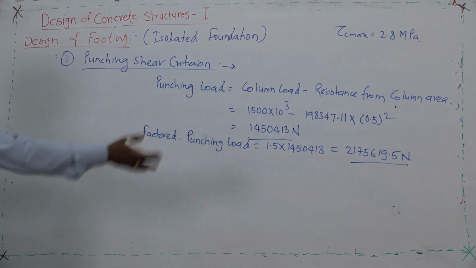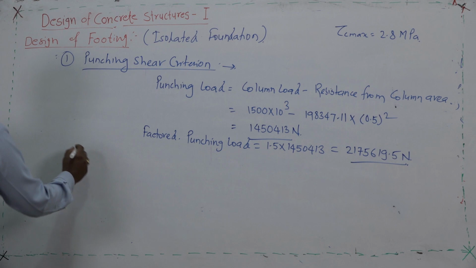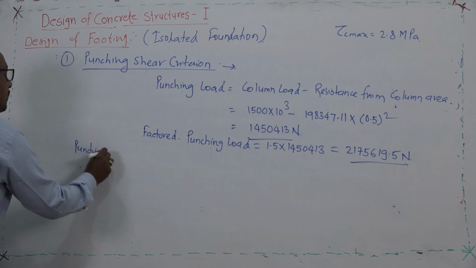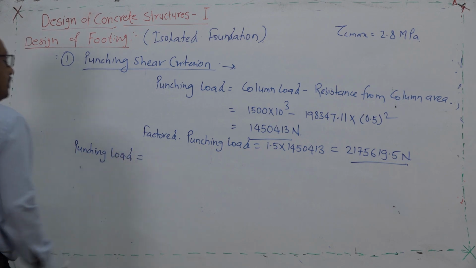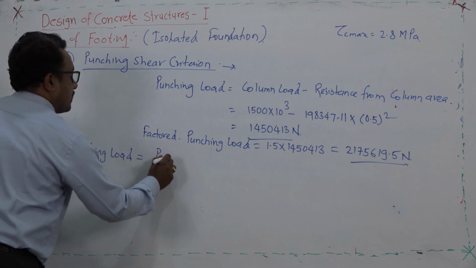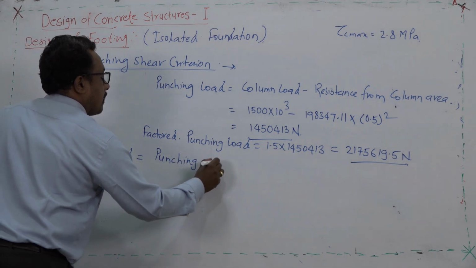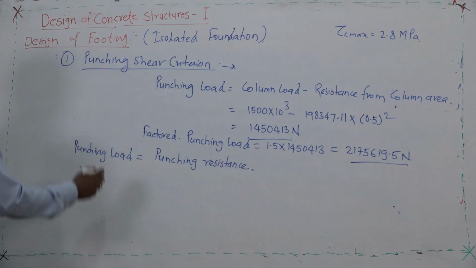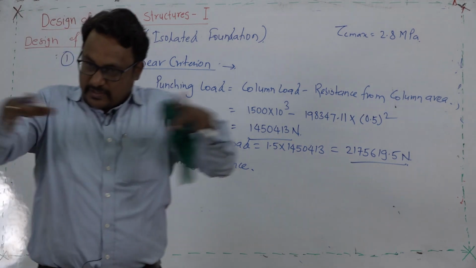Now, to find out the depth, this punching load is to be equated with the punching resistance. The punching resistance will come from the 4 sides of the footing.